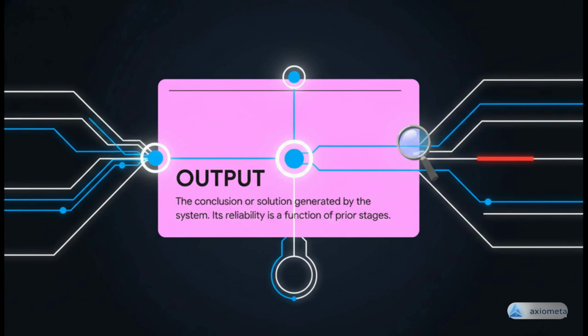I will address the final 2 stages, beginning with output. The conclusion or solution is generated here. It is important to understand that this result is purely a function of the preceding stages. The reliability of the output depends entirely on the integrity of the input, process, and reason stages.